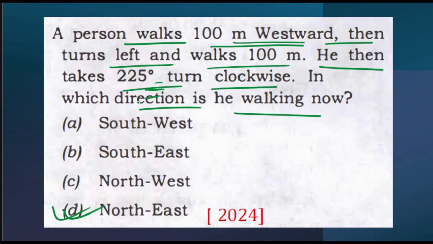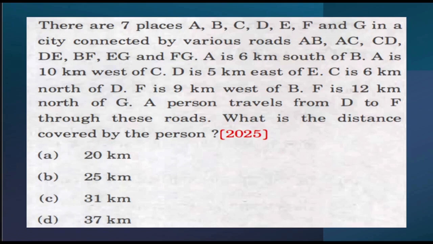Now let's move on to the last question from this particular topic, distance and direction, which came in the year 2025. Let's see the question. Only one question came in 2025 from this particular topic. So, what is the question?